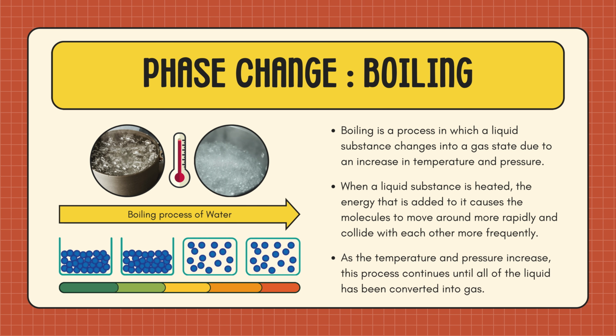Boiling. Boiling is a process in which a liquid substance changes into a gas state due to an increase in temperature and pressure. When a liquid substance is heated, the energy that is added to it causes the molecules to move around more rapidly and collide with each other more frequently. As the temperature and pressure increase, this process continues until all of the liquid has been converted into gas.